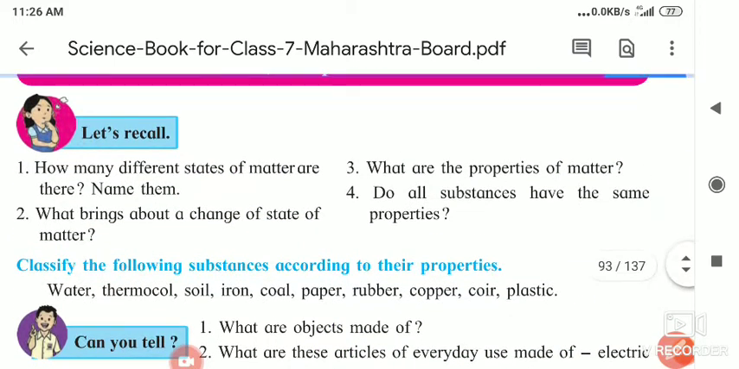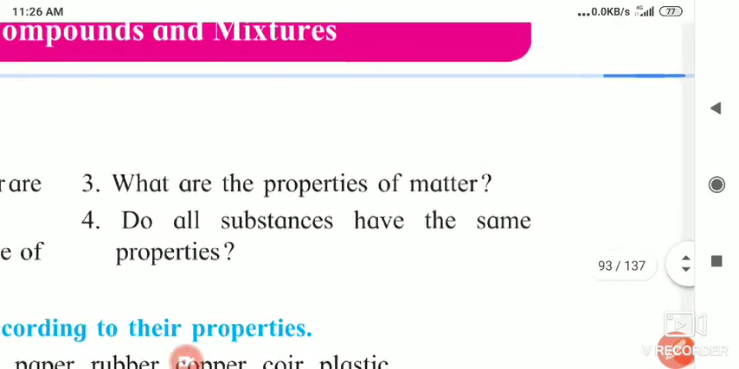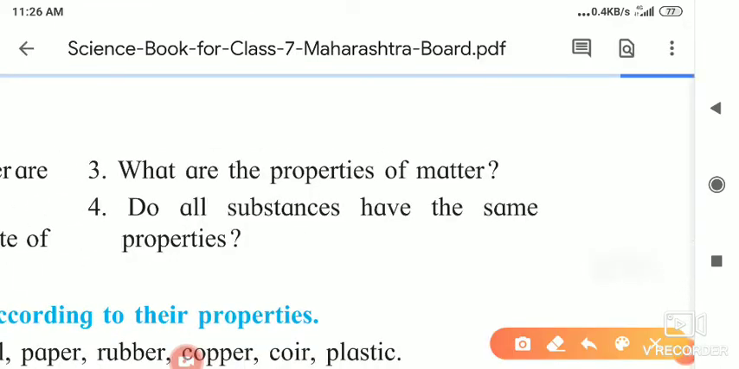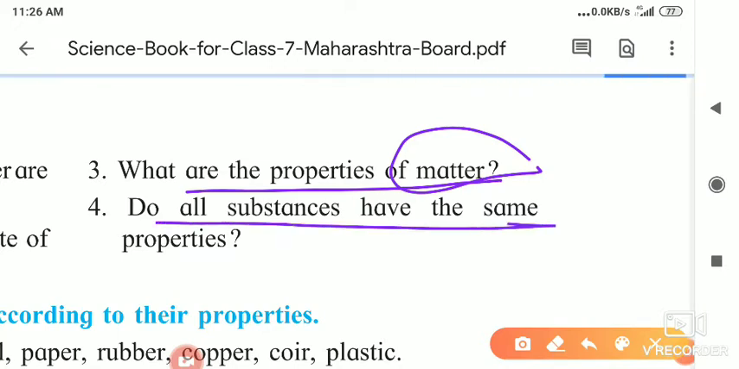Next question is, what are the properties of matter? So matter is a substance which is made up of only one kind of substance. This is called matter. Do all the substances have the same properties?